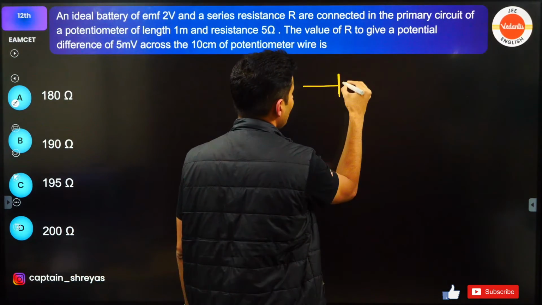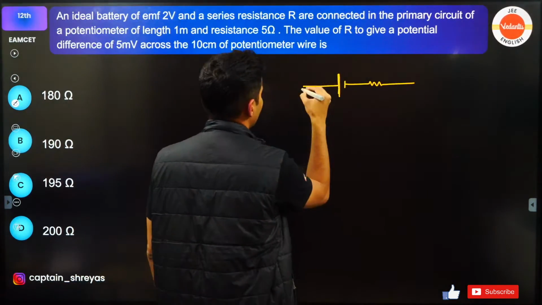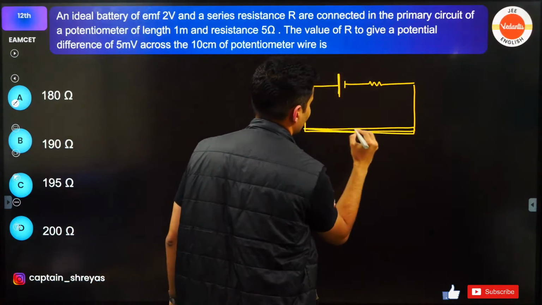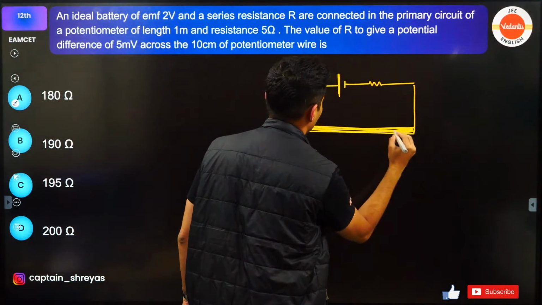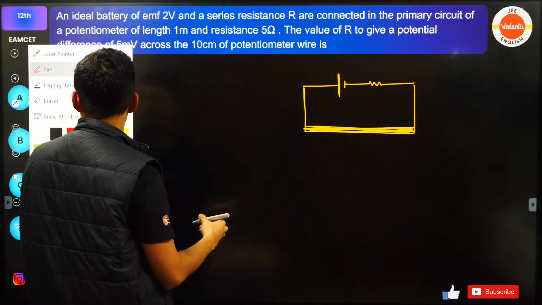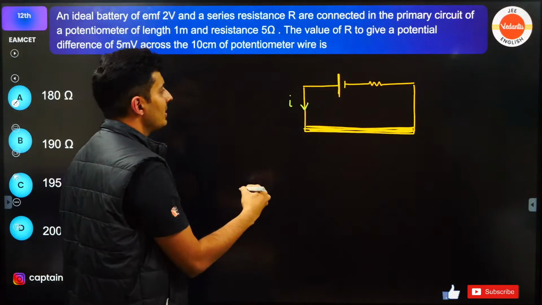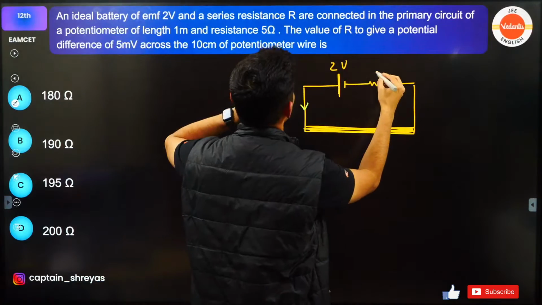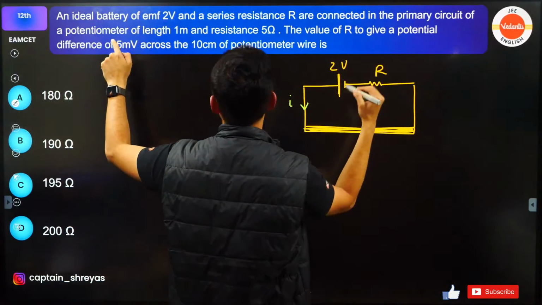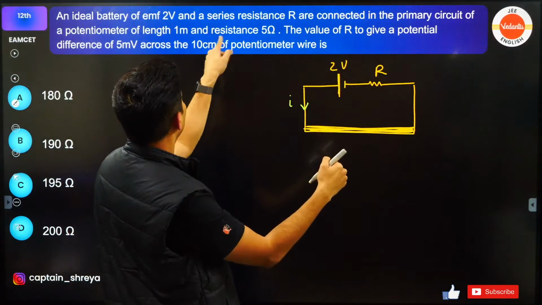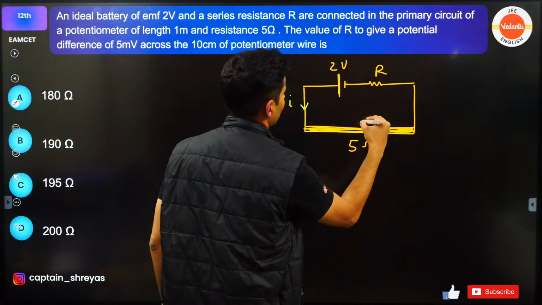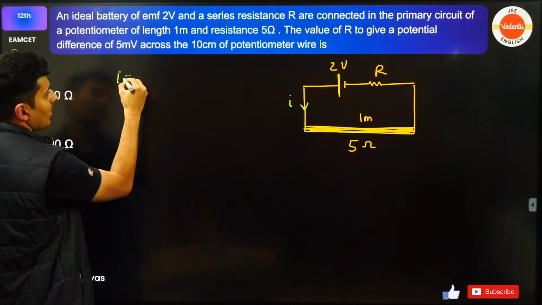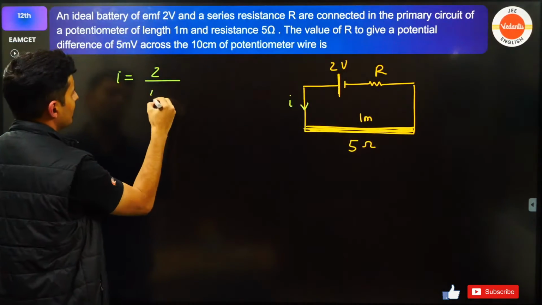Observe. There is this battery. There is some resistance. This is your potentiometer wire. According to this, there is some current. Obviously, the battery's voltage is 2 volts, and a series resistance is connected. Potentiometer length is 1 meter and resistance is 5 ohm. So the current in the circuit will be voltage by resistance, which is 2 by 5 plus R.